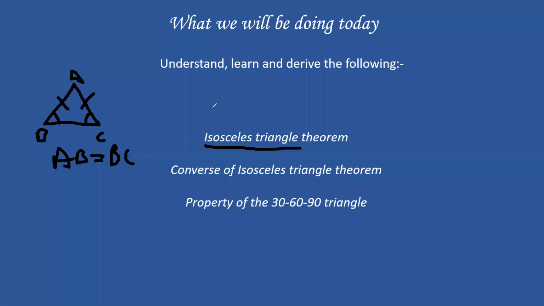The converse of the isosceles triangle theorem is very easy. You'll understand. But we are going to be deriving it, people. What is derivation? Nothing but why. Why is the property true? So, just giving a proof.